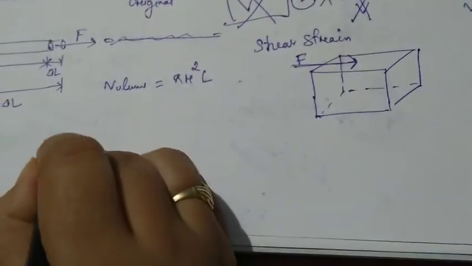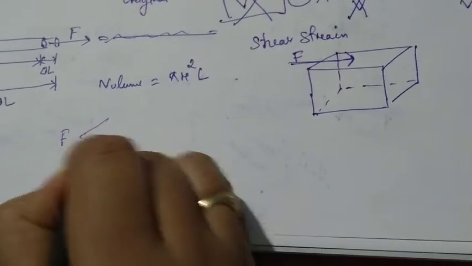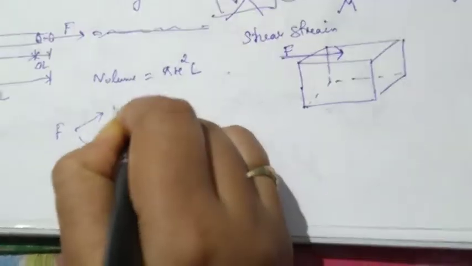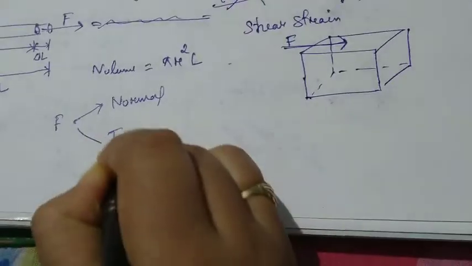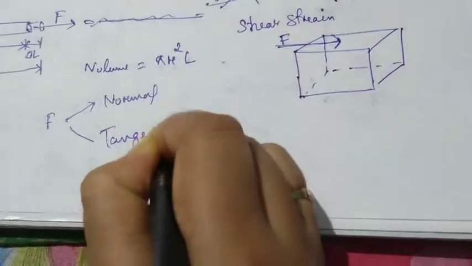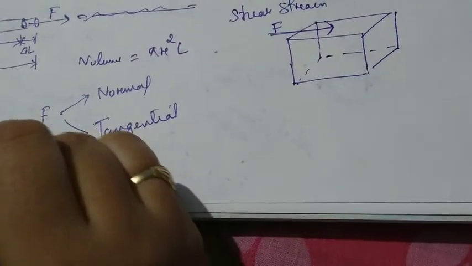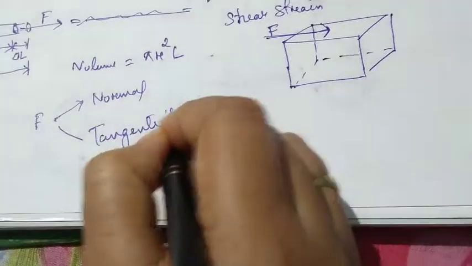Before that I would like to tell you that deforming forces can be of two types. One is called normal, another is called tangential. So deforming force is normal force or tangential force.